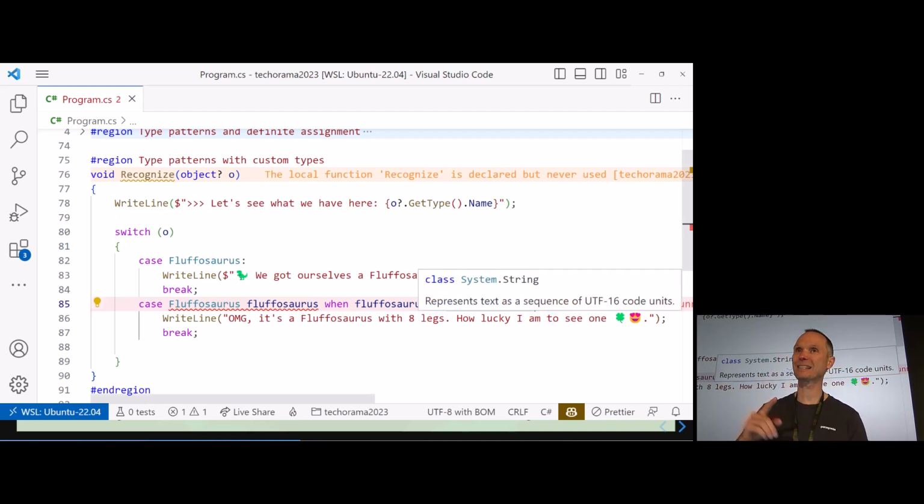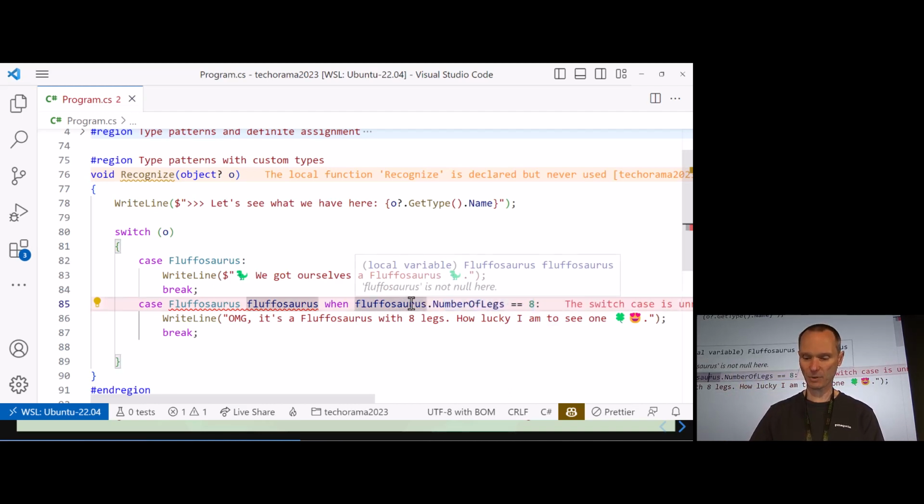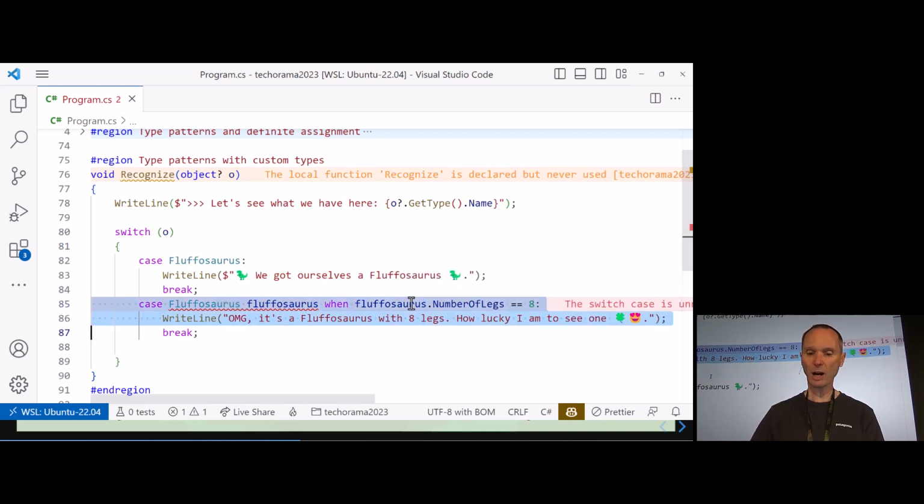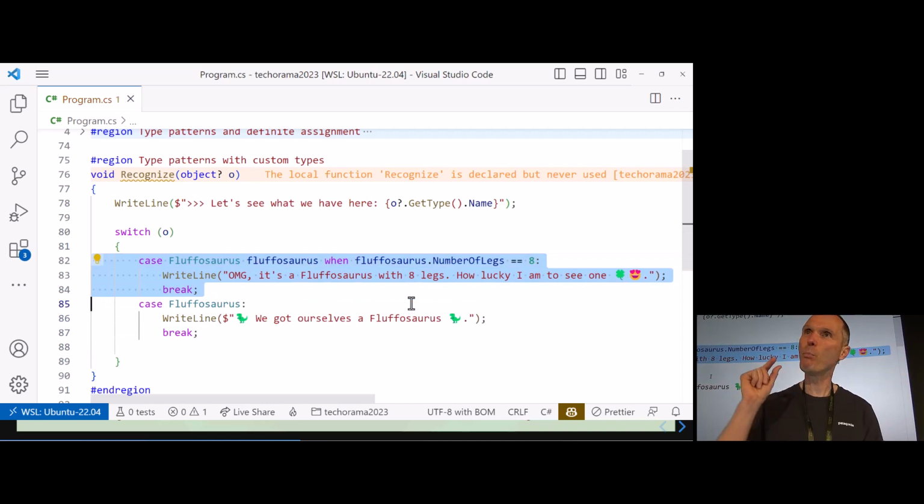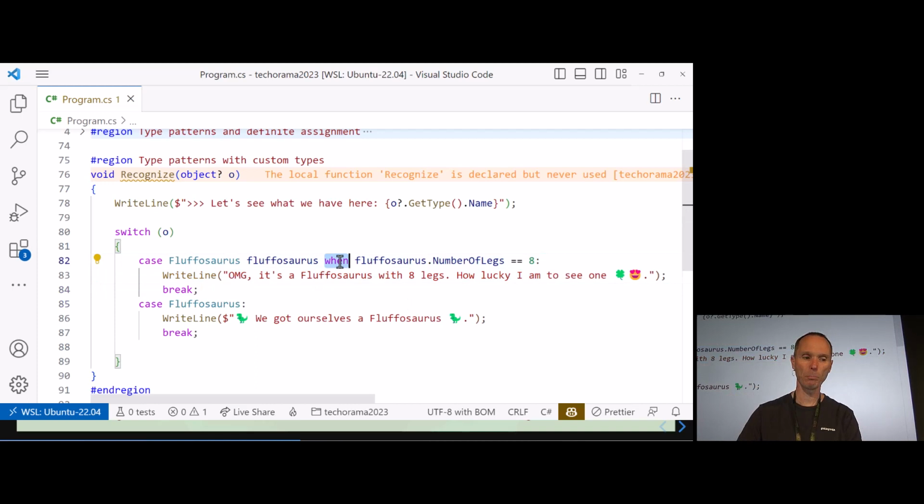In many cases, like here, C# is super smart and it recognizes that you messed up, that you did something wrong. However, there are other cases which are even more complex that you will see in a few minutes, where C# cannot recognize whether you used the correct order or not. So this is the when clause combined with pattern matching.